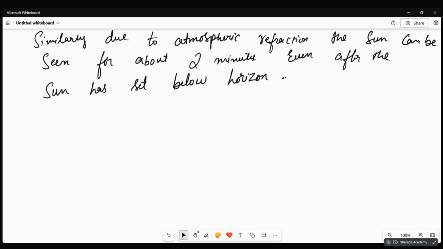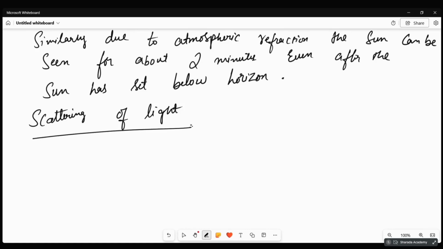What is it? It's itching paper. Write down this. Scattering of light. One AP question also we have left over, no? That also we will finish. If possible, in time, we should finish that.